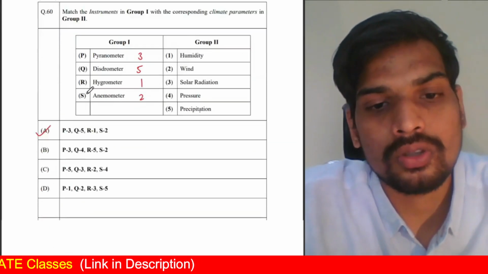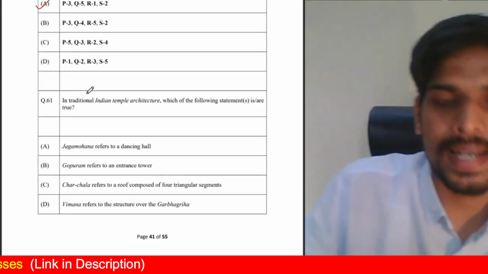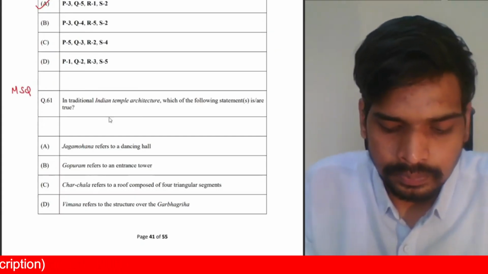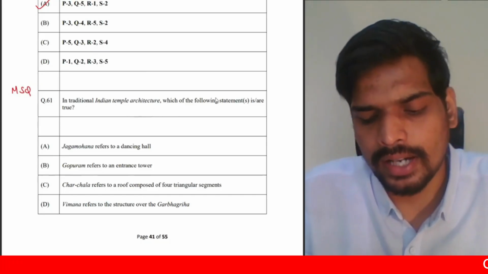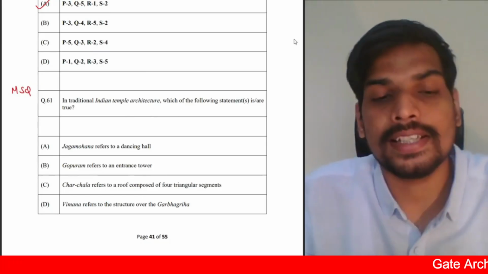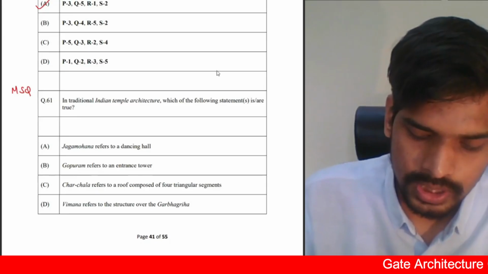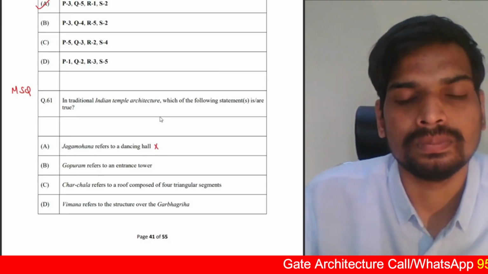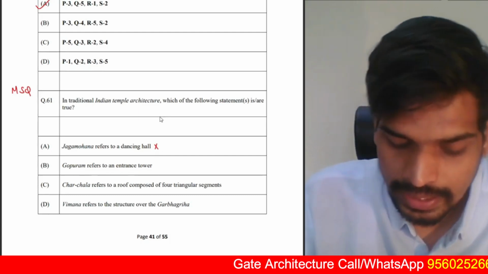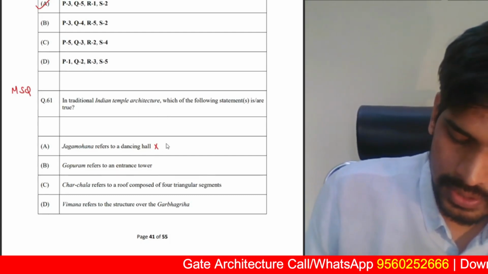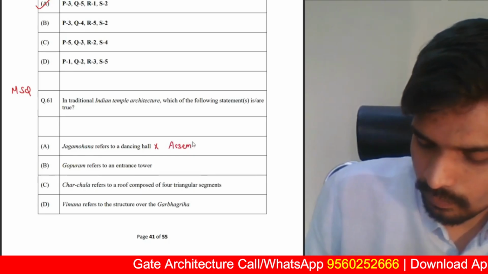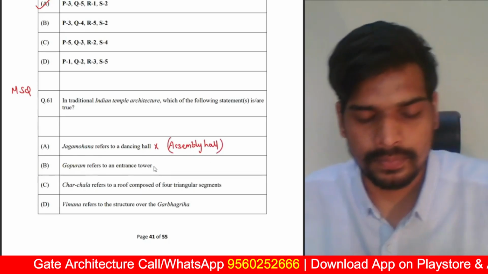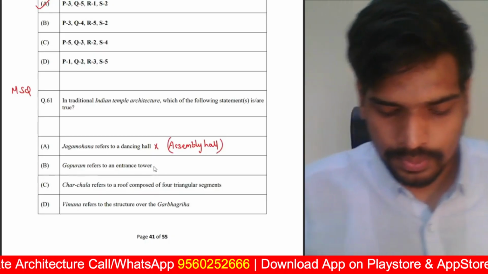So that's multiple choice questions. Coming to multiple select questions from here. This is a multiple select question. Multiple options can be correct. In traditional Indian temple architecture, which of the following statements is or are true? First option, Jagmohan refers to dancing hall is incorrect. Jagmohan is a hall in Odisha in Kalinga style of temple architecture, where Jagmohan refers to assembly hall, not dancing hall. Dancing hall is referred to as Nat Mandir, right? So that's an incorrect option.